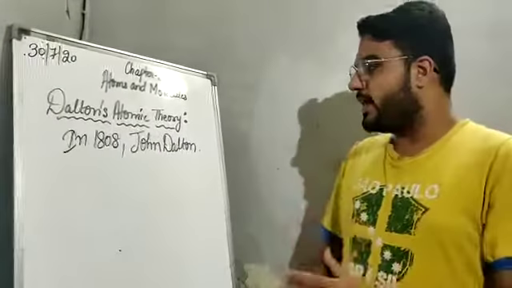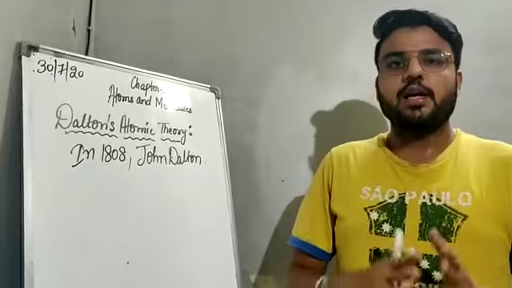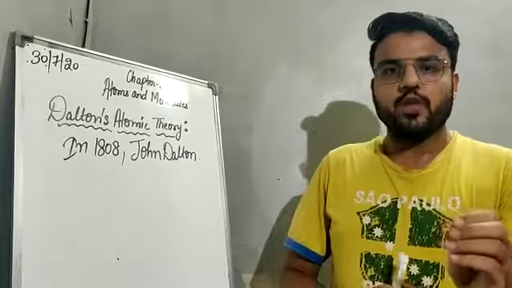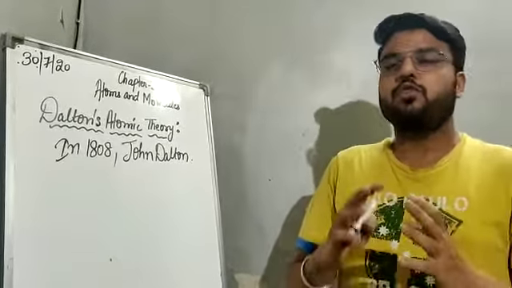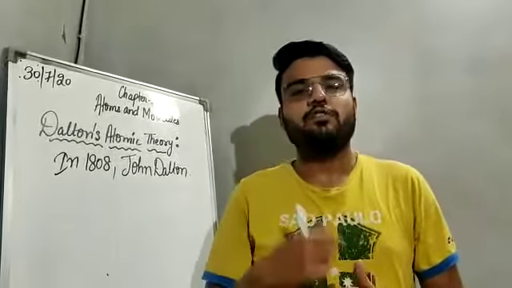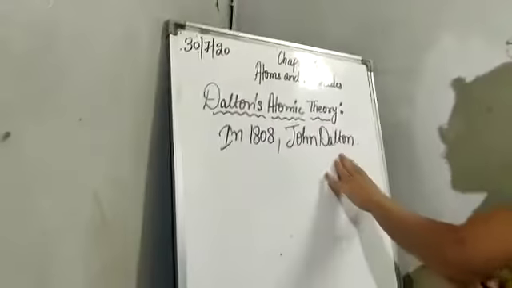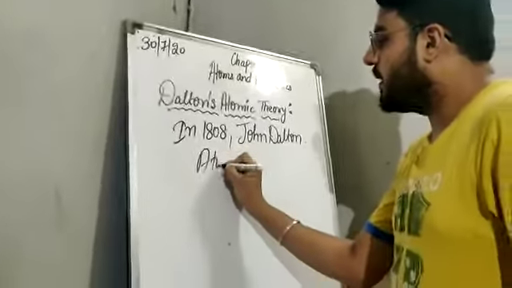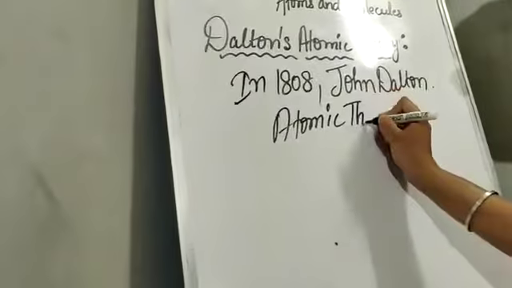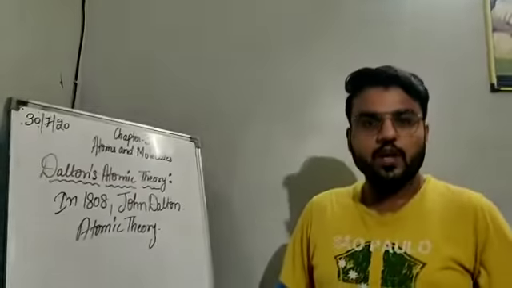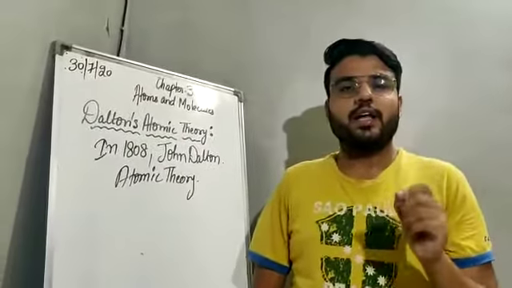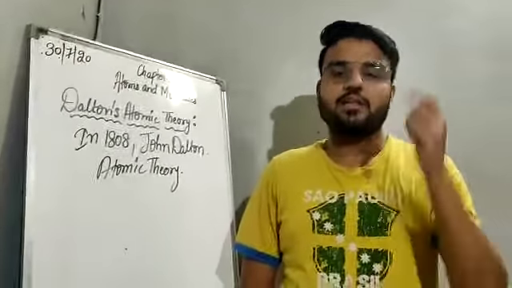In the year 1808, John Dalton gave his atomic theory about matter, which was a turning point in the study of matter. It is known as Dalton's atomic theory, and it gave us very important information about matter, what it is made up of, about atoms.